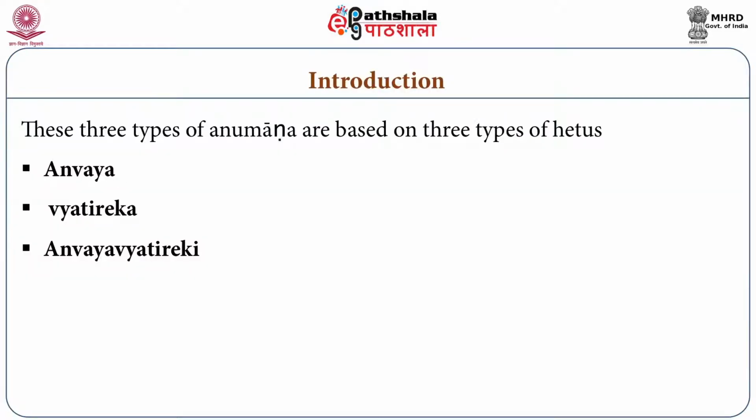It is the Anvay Sadhya, Vyatirek Sadhya or Anvay Vyatirek Sadhya, which further is established on the basis of these three types of Hetus. According to the classical thinkers, there are three types of associations: Anvay, Vyatirek and Anvay Vyatirek. According to Gangesha, it is the knowledge of Vyapti which is of three types: Anvay Vyapti, Vyatirek Vyapti and Anvay Vyatirek Vyapti. Whereas for Raghunath Shiromani, it is the three types of Sadhyas, Anvay Sadhya, Vyatirek Sadhya and Anvay Vyatirek Sadhya, which are further established by these three types of Hetus.